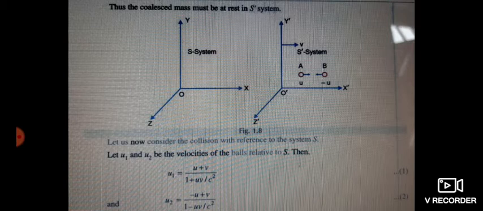The momentum of ball A is mass into velocity: the mass of ball A is m and its velocity is u, so the momentum of ball A is mu and the momentum of ball B is minus mu. If we add these two, the total momentum is 0. Thus the combined mass must be at rest in the S prime system.